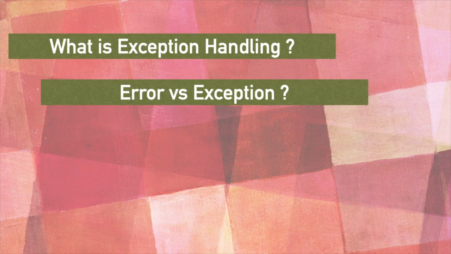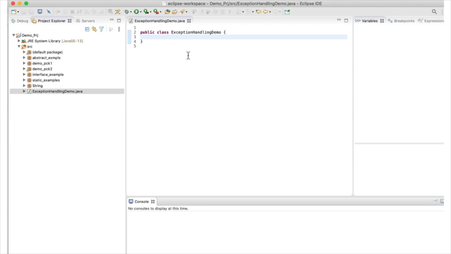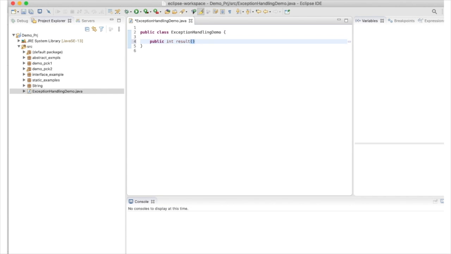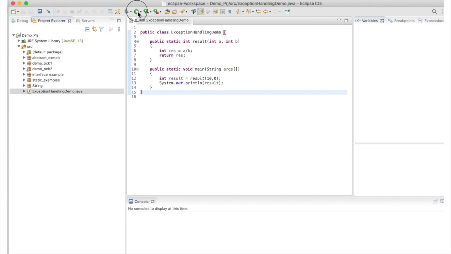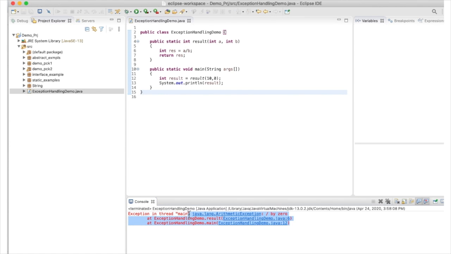Now let's see a few examples of exceptions. This is my ExceptionClassDemo.java. In this class, I'm going to create one method, the result method, and in it I will try to divide some value by 0. I've taken my public static void main method, and I'm going to call the result method in it. I'm just trying to divide 10 by 0, so this should give me an exception. Let's see what happens here. You can see the arithmetic exception has occurred, divide by 0, and it's showing me the line number also.